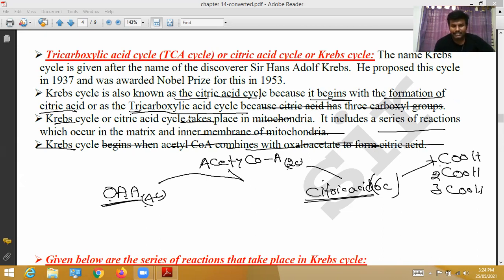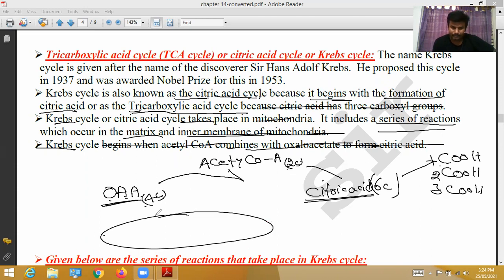Krebs cycle or citric acid cycle takes place in mitochondria only. As a continuation of acetyl coenzyme A, this entire process takes place in the mitochondrial matrix. It includes a series of reactions which occur in the matrix and inner membrane of the mitochondria. So, the mitochondrial matrix.